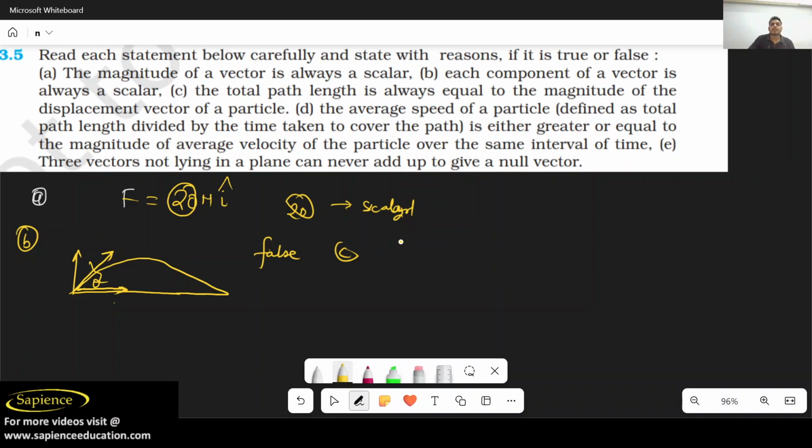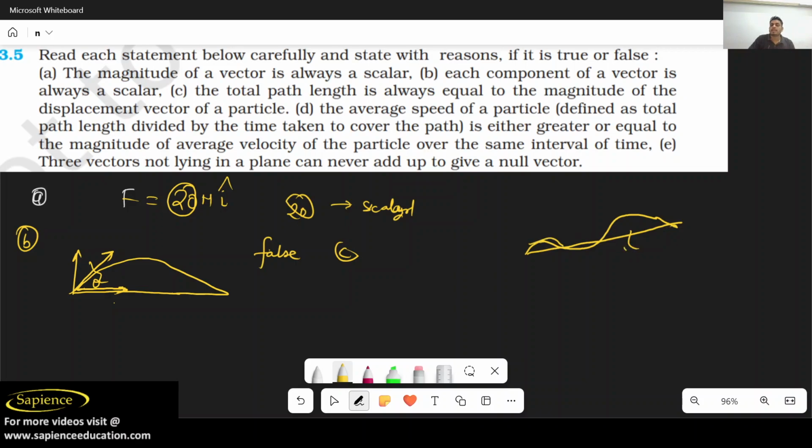Now see, the total path length is always equal to the magnitude of the displacement vector of a particle. So let us consider this is an object. This is your shortest path, so definitely this is the displacement.